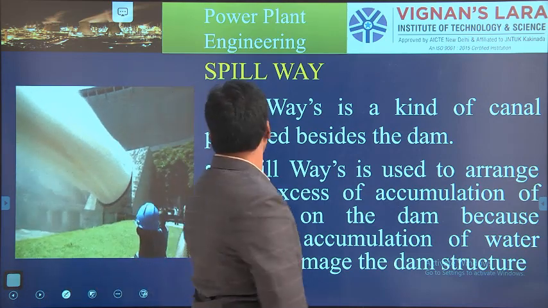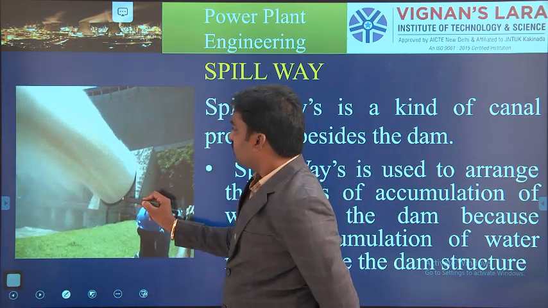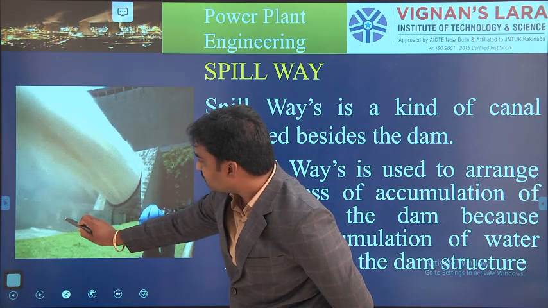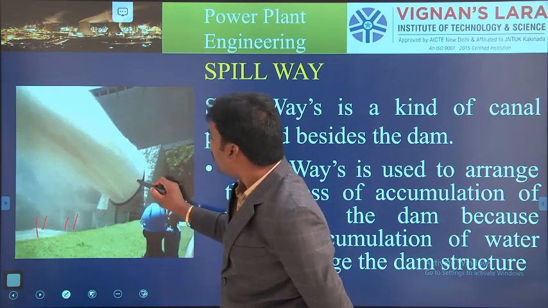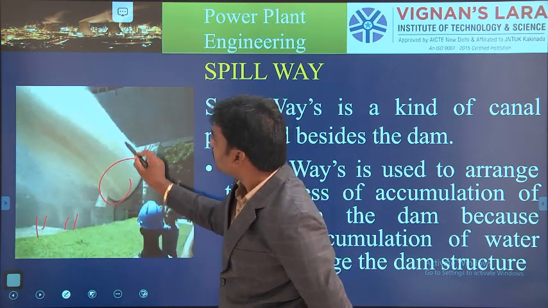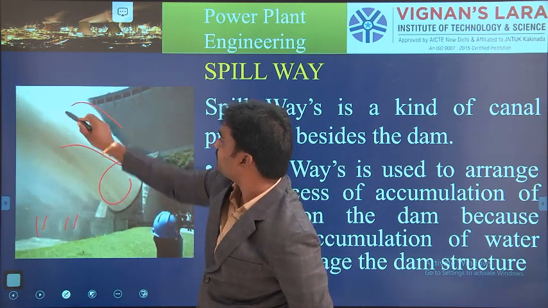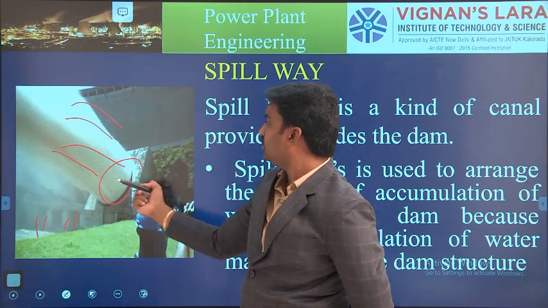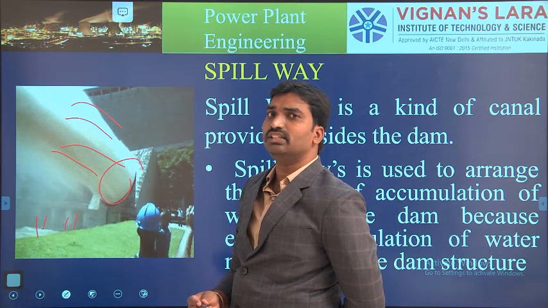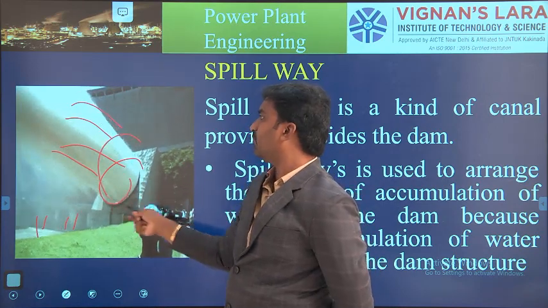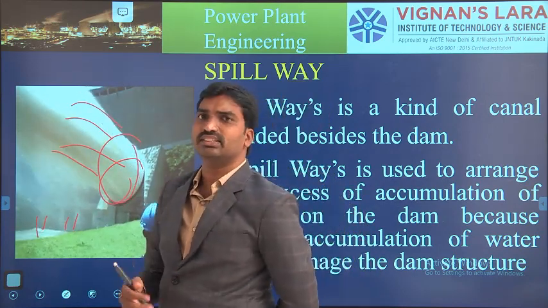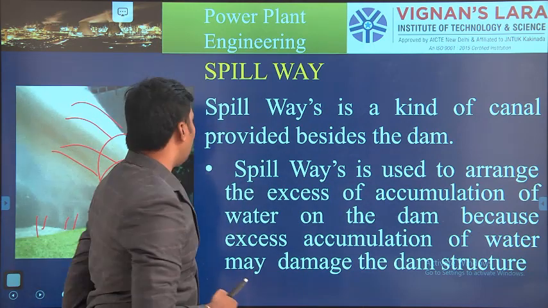That is the reason. So see here, these are the gates, and this is the separate way. So this is the water flow. If you see the water here, water is moving in a separate path. So this is the one canal path. So this process is known as the spillway process.